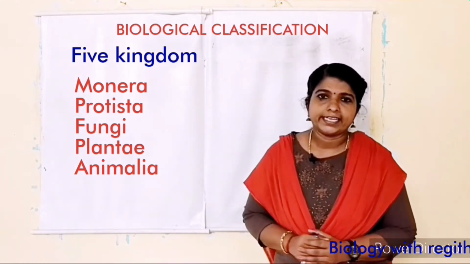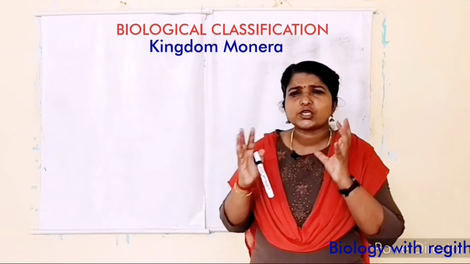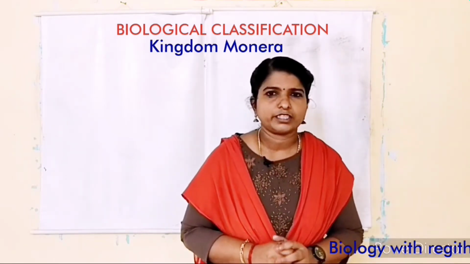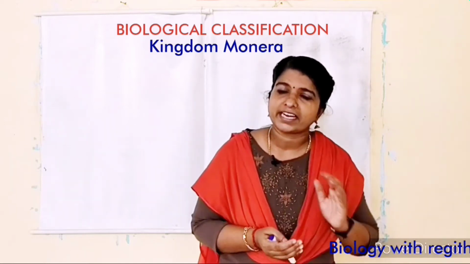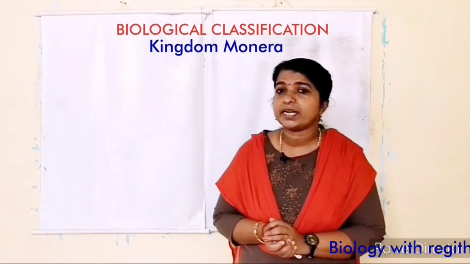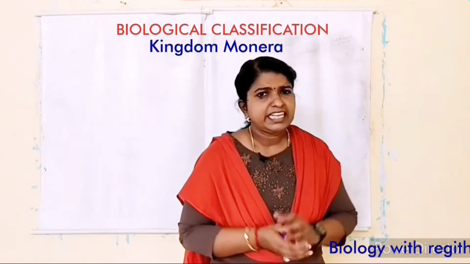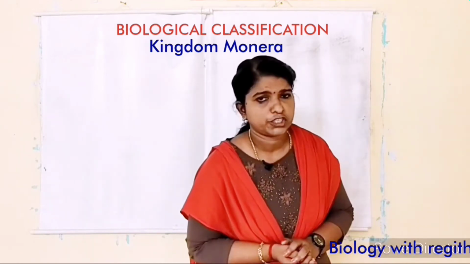The first one is Kingdom Monera. It is exclusively for bacteria. The main members of this kingdom are bacteria. And bacteria are the most abundant microorganisms. They can live anywhere. Everywhere we can see bacteria.